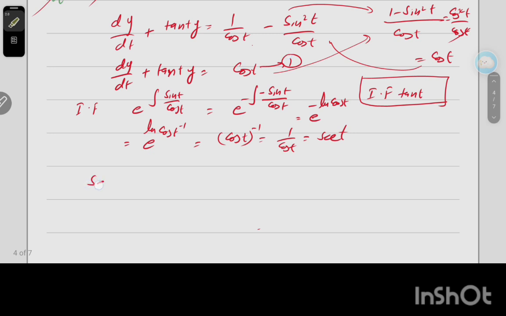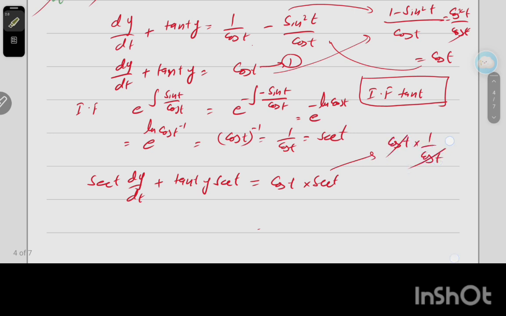So secant of t dy by dt plus tan of t y secant of t equals cos of t multiplied by secant of t. Cos of t times secant of t will be 1, because cos of t multiplied by 1 over cos of t cancel, so it will be 1.